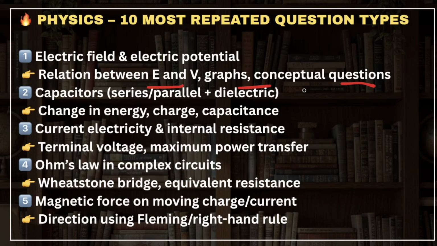When it comes to capacitors, change in energy, charge and capacitance are something that is generally repeated in the exam. For current electricity, internal resistance, terminal voltage and maximum power transfer are some of the questions that are generally repeated, and candidates must be thorough with them if appearing in the 2026 exam. In Ohm's law in complex circuits, with Wheatstone bridge and equivalent resistance are some questions that candidates must be thorough with. And in magnetic force on moving charge and current, direction using Fleming's right hand rule are the type of questions that candidates must be thorough with for the JEE Main 2026 exam.